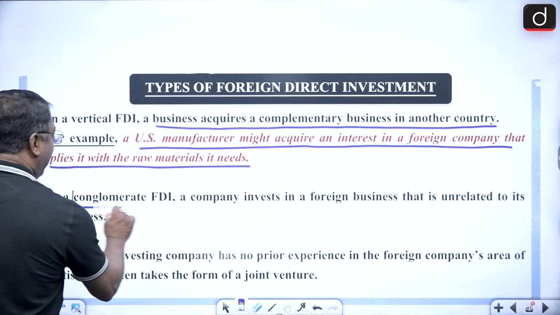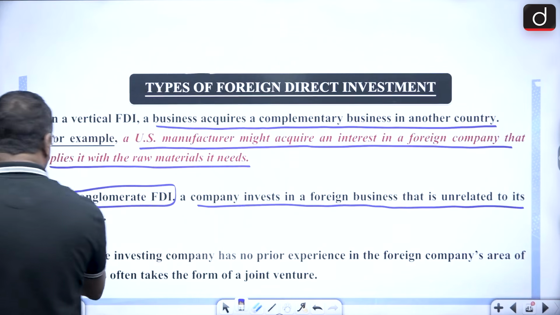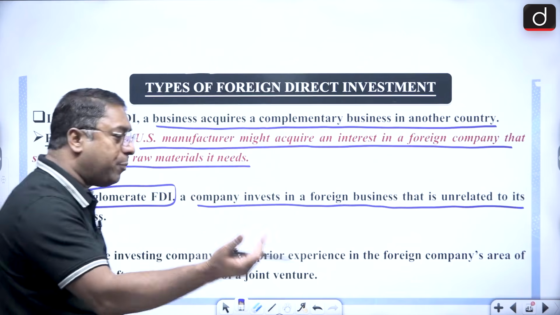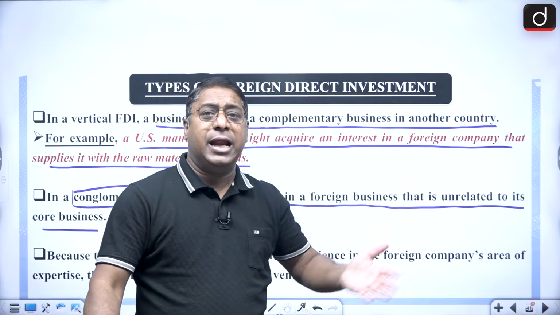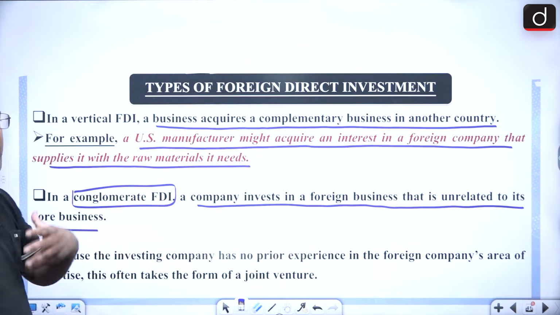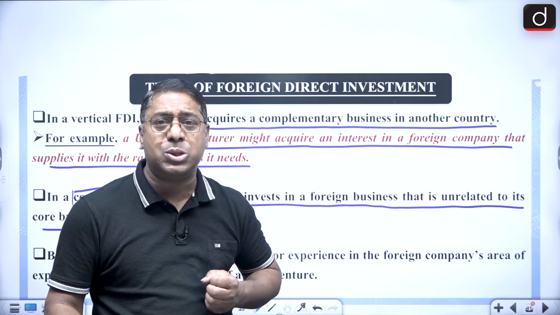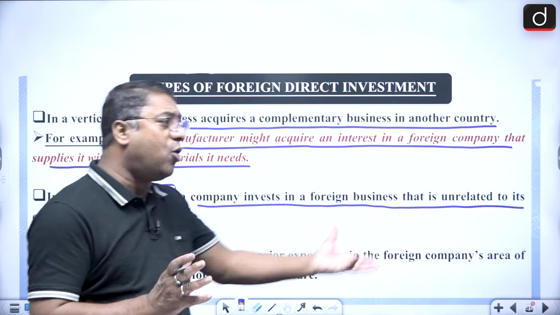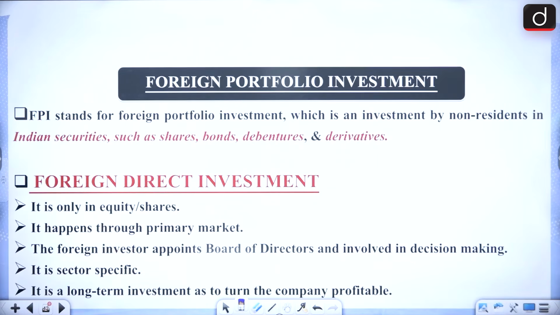And what is conglomerate FDI? A company which invests in a foreign business that is unrelated to its core business. That means its core business is, for example, coal mining, but in India it has invested in leather garments, or in the garment industry. So it is entirely unrelated to the core business it is doing. So, three types of foreign direct investment: horizontal, vertical and conglomerate. Got it? Then we talk about the FPI.